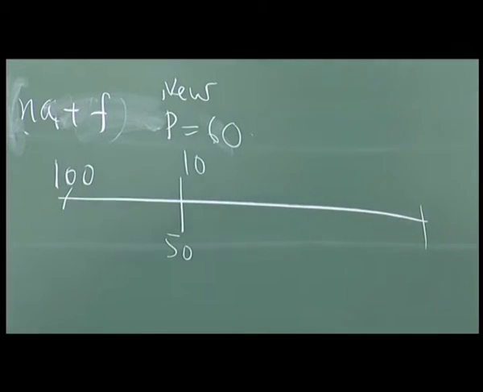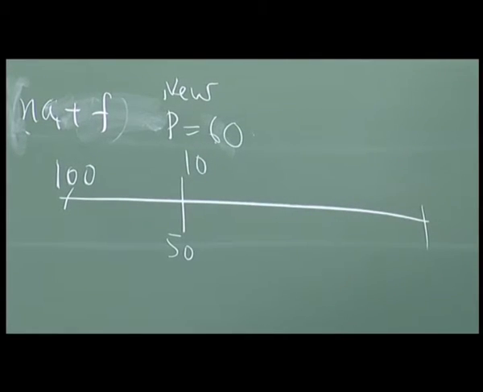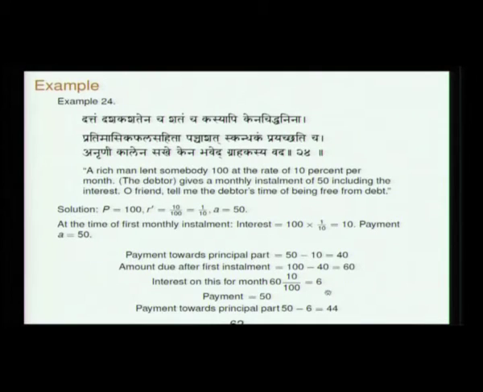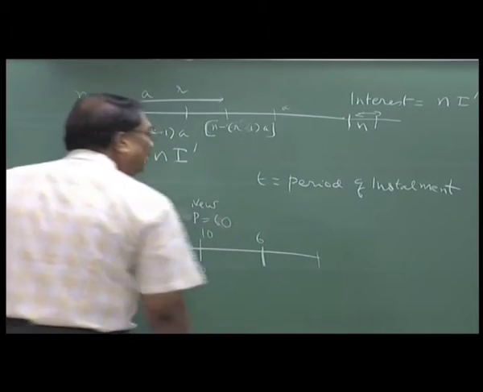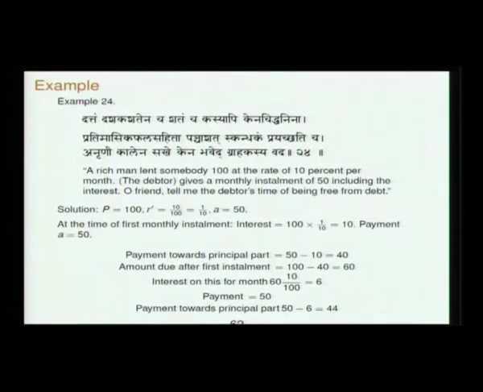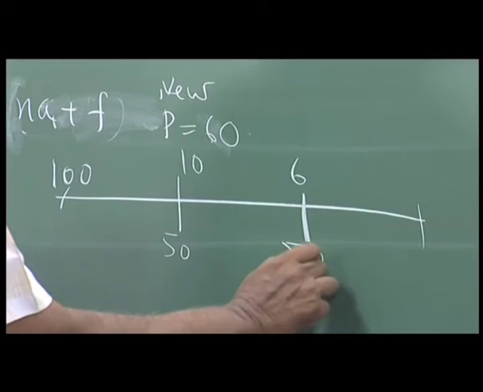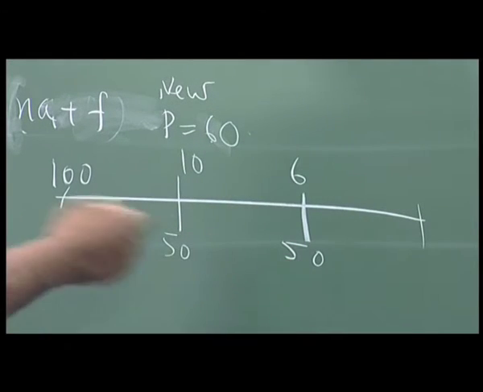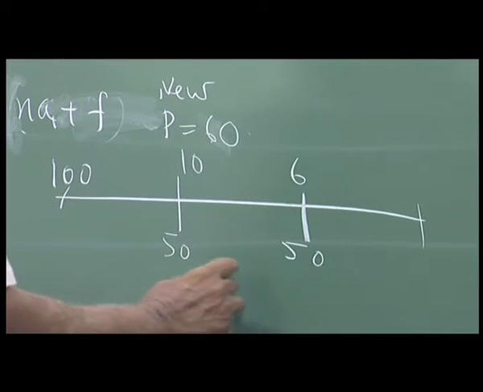The interest for 1 month on this is 6. The payment is 50, so the payment towards the principal is 44.